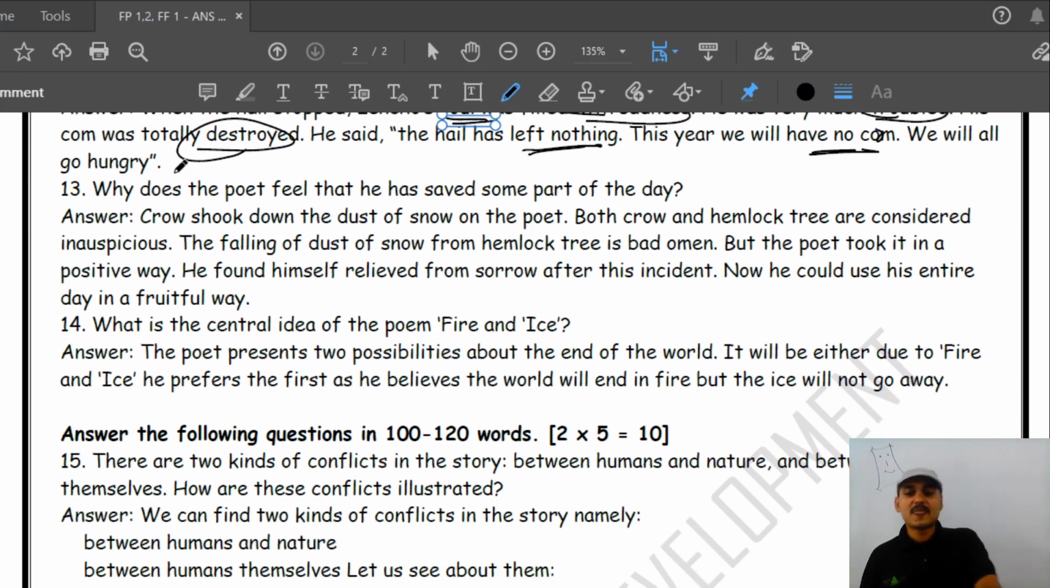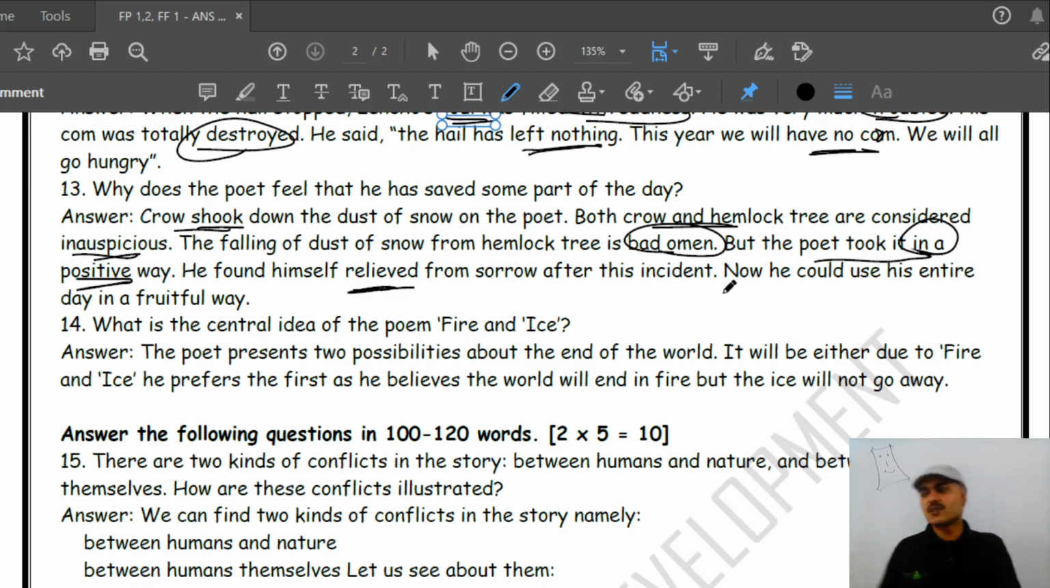Now, remember, this is a question from a poem. Why does the poet feel that he has saved some part of the day? Because when the crow shook down the dust of snow on the poet, both the crow and the hemlock tree are considered inauspicious. The falling of dust of snow from a hemlock tree, they both are considered a bad omen. But the poet took it in a positive way, and he found himself relieved from sorrow after the incident.